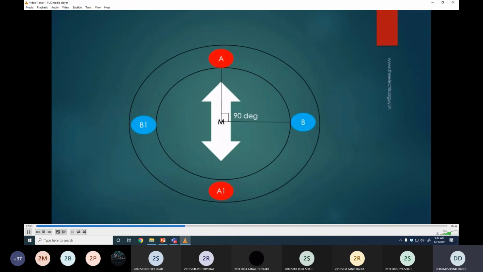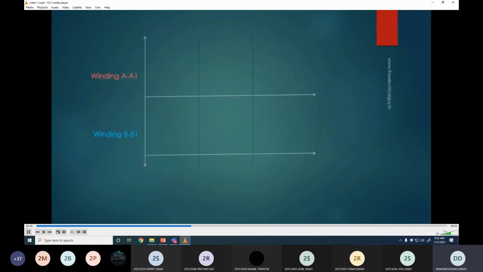The interesting part of this arrangement is that when the magnet is in the position shown, voltage across winding A1 is maximum, or we can say it is at its peak, and voltage across winding B1 is almost zero. This is because the flux only cuts across the terminal in slot A and A1 at this instance.